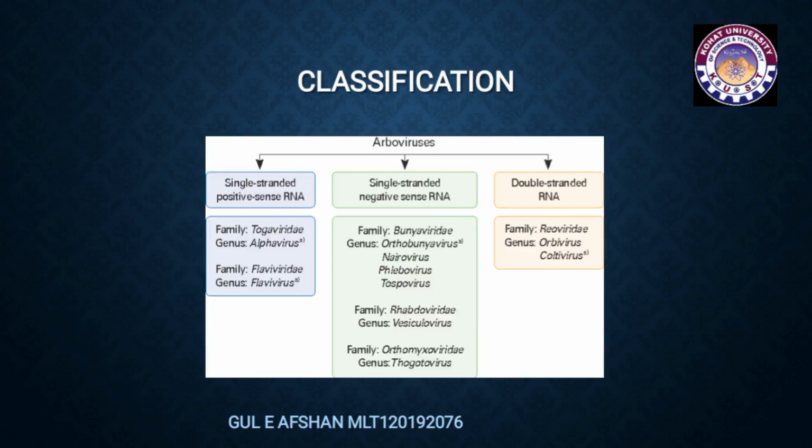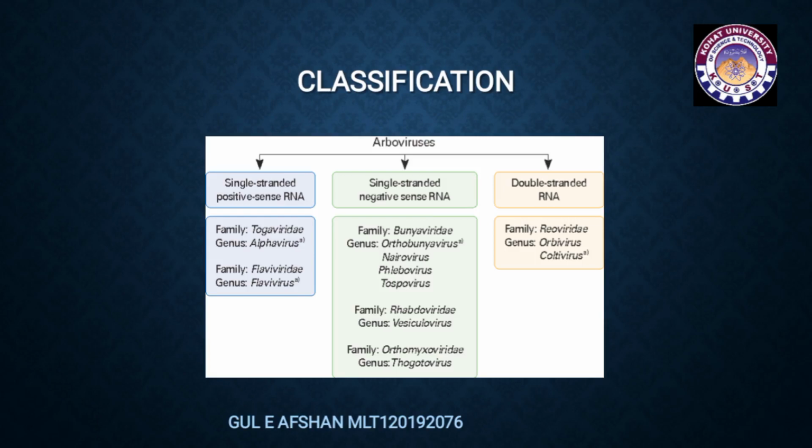Now it's the classification of arboviruses. Arboviruses are classified into three groups on the basis of DNA and RNA: single-stranded positive sense RNA, single-stranded negative sense RNA, and double-stranded RNA. Now, what is positive sense RNA? Positive sense RNA is also known as plus sense or sense strand. Positive sense RNA virus consists of viral messenger RNA that can be directly translated into protein.